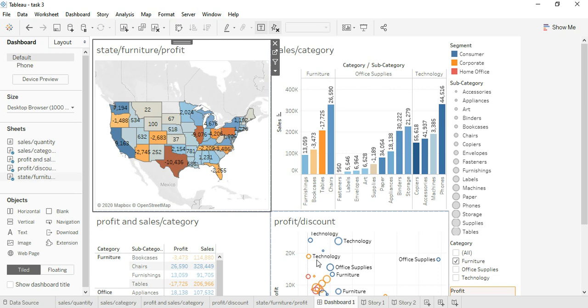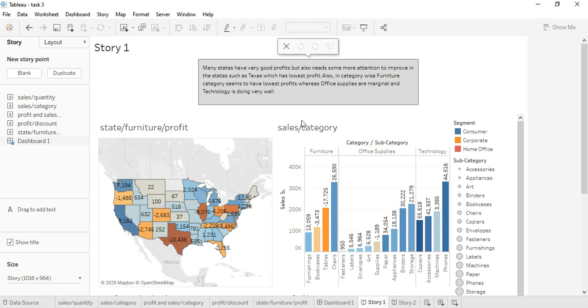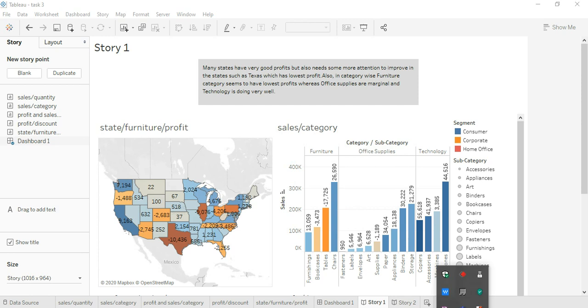Here I have created a dashboard to find which is better among these. And I have created a story on this dashboard. That is, many states have very good profits but also need some more attention to improve in the states such as Texas, which has lowest profit. Also in category wise, furniture category seems to have lowest profits, whereas office supplies are marginal and technology is doing very well.